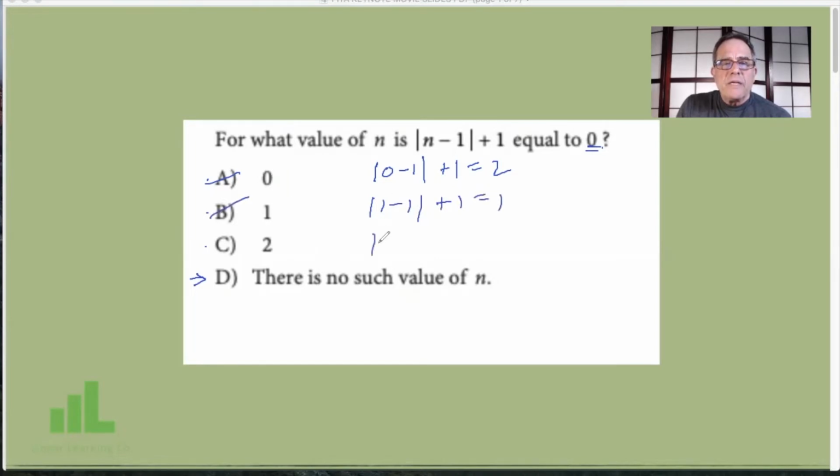And how about C? The absolute value of 2 minus 1 clearly is 1. Plus 1, not going to work. A is gone, B is gone, C is gone. D has to be our answer, and we have defaulted to D. Plugging in the answer choices works for lots of different questions. Let's see what's next on the agenda.